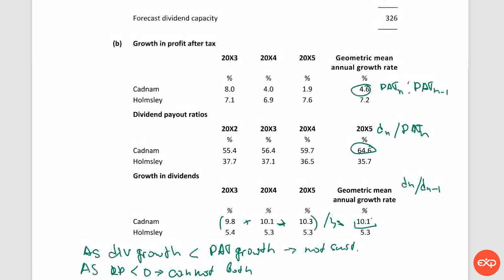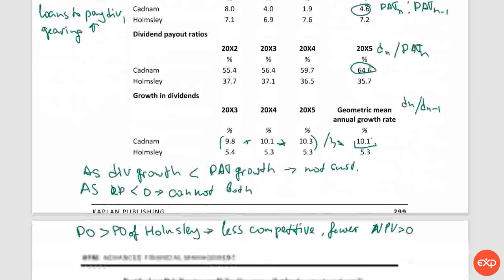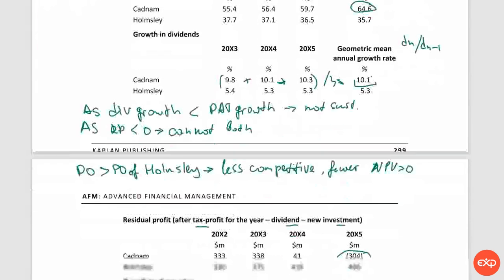So financial impact: loans to pay dividends, and therefore gearing increases, getting worse. Also, we see that share price is falling.